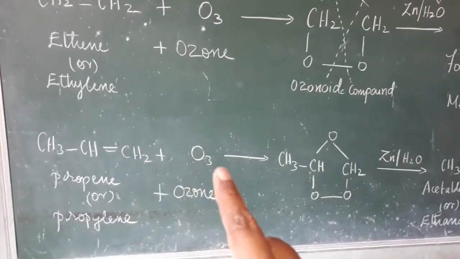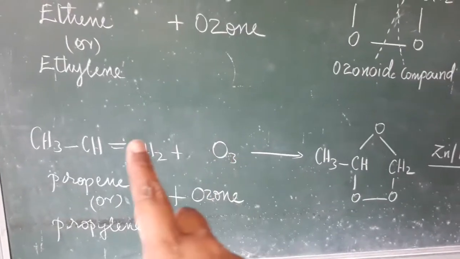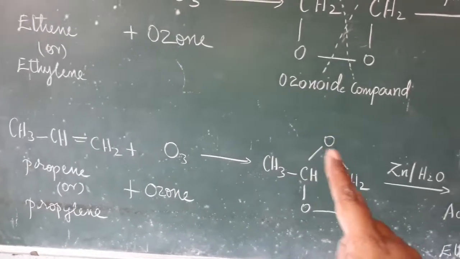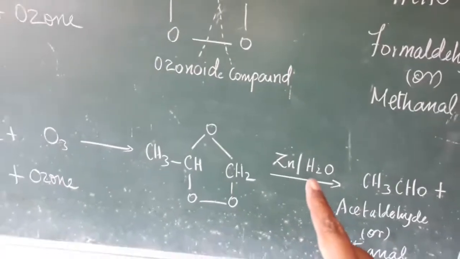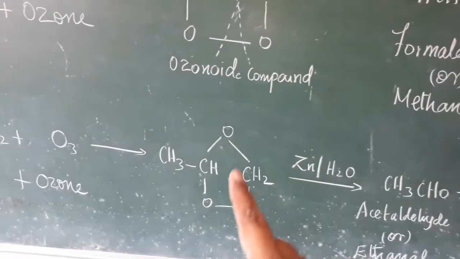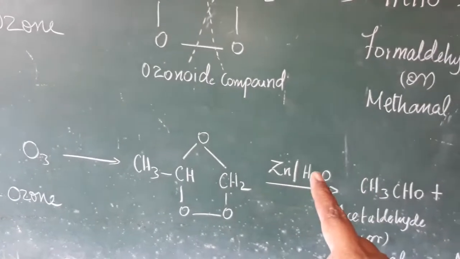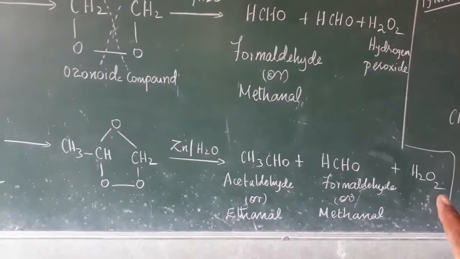So double bond. One oxygen is added with this carbon, another oxygen is added with this carbon. So we added like this. One more oxygen is added with the 2 carbon. Afterwards, zinc and water is added, means you put the cross mark like this. That means the oxygen goes to water. So water with oxygen, we get H2O2, that is peroxide.